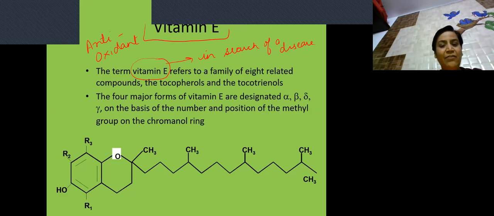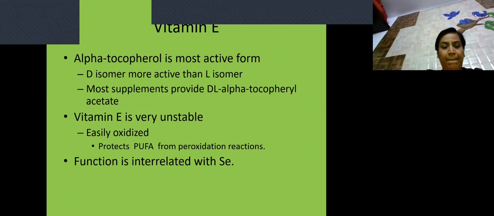And the active form of vitamin E is tocopherol. This is the reactive species which is actually acting as an antioxidant. Alpha tocopherol is the most active form, but vitamin E is very unstable. Why?